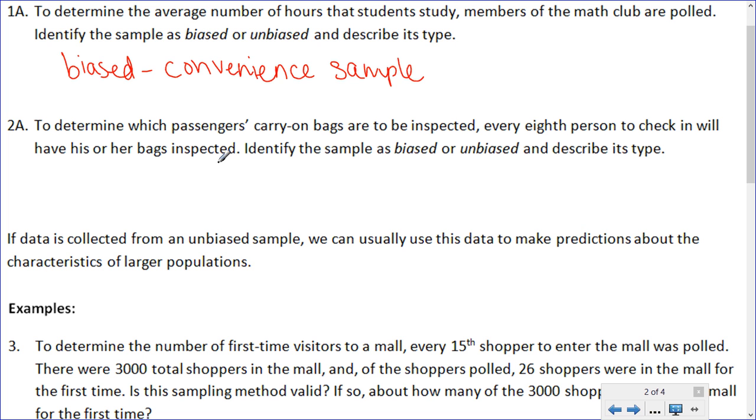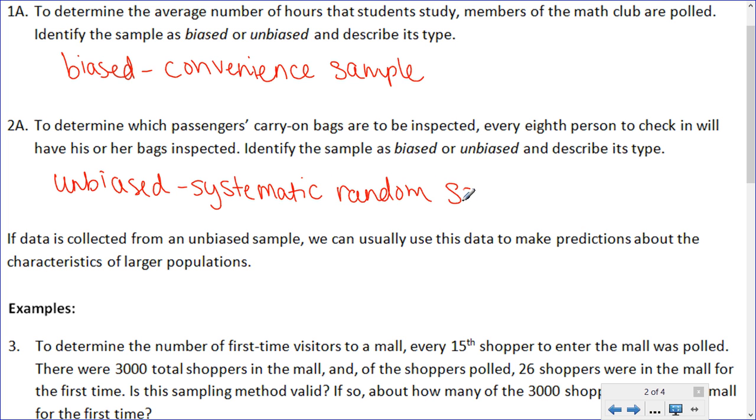All right, and for 2A, this is unbiased. And this is a systematic random sample because there's a system, there's a pattern for how the sample is chosen. It's every 8th person. So since that's a set interval, that's a systematic random sample.